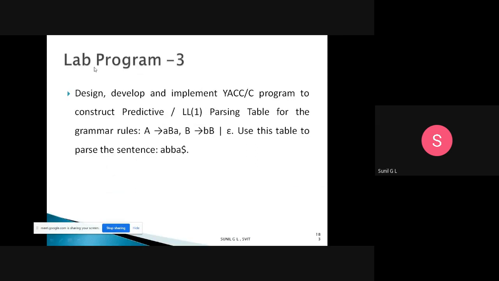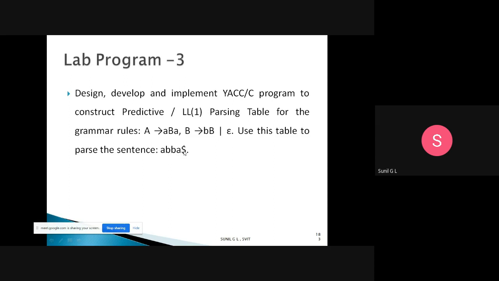Okay, the problem statement is lab program 3: design, develop and implement a YACC or C program to construct a predictive or LL(1) parsing table for the grammar rules A tends to small a capital B small a, and B tends to small b capital B or epsilon. Use this table to parse the sentence